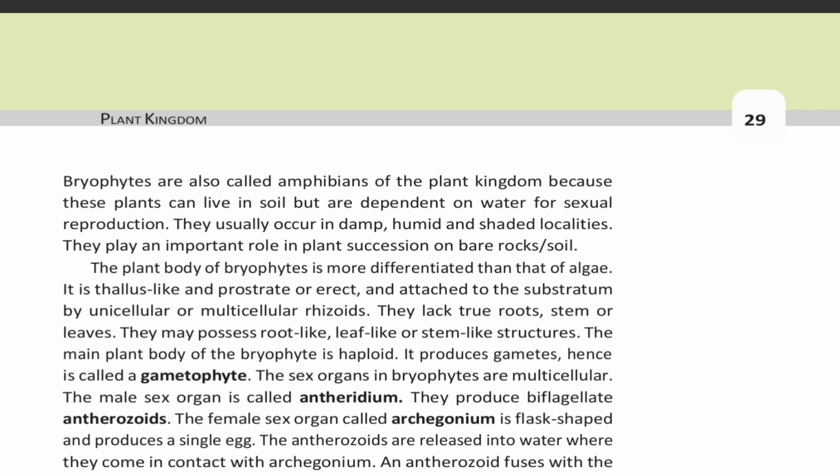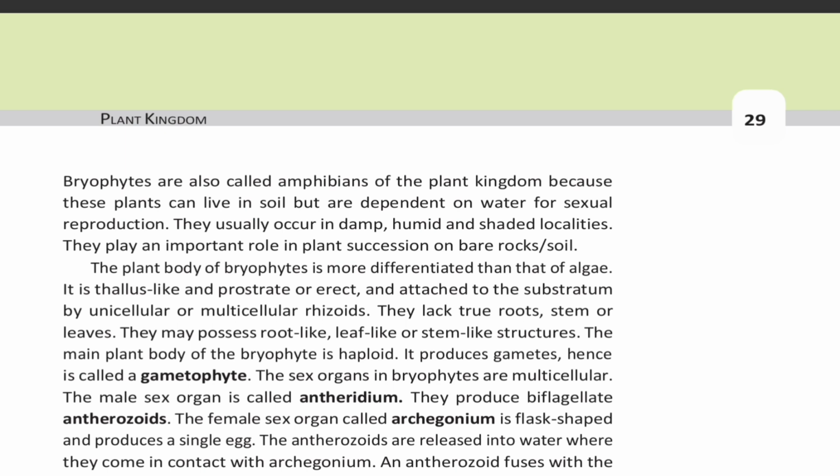The plant body of bryophytes is more differentiated than that of algae. It is thallus-like and prostrate or erect, and attached to the substratum by unicellular or multicellular rhizoids. They lack true roots, stem, or leaves. They may possess root-like, leaf-like, or stem-like structures.